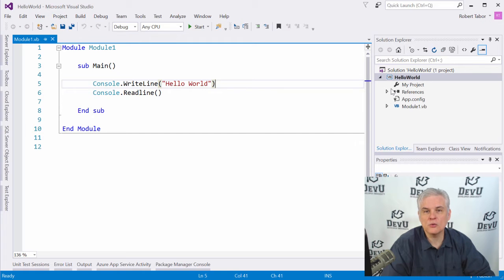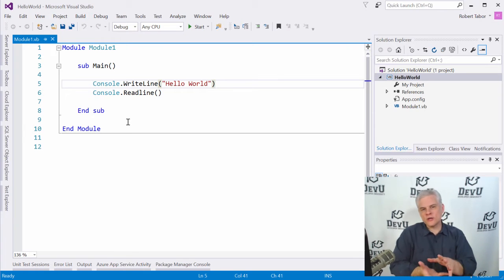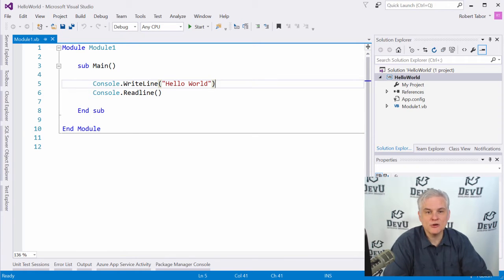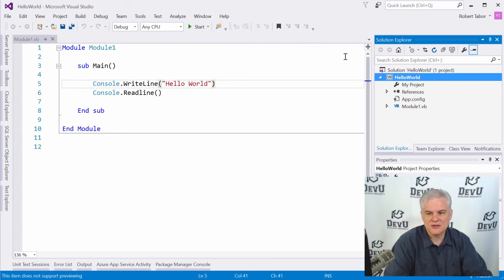So our Hello World program right now only has one code file, like I said a moment ago, but as our applications become more complex, we're going to organize our code into potentially many files inside of the same project. Now, if you take a look over here, and I've already referenced it once, there's this window called the Solution Explorer that by default is docked up in the upper right-hand corner of Visual Studio. And it basically has a tree-like view of the items in our project and how it's related to our solution.